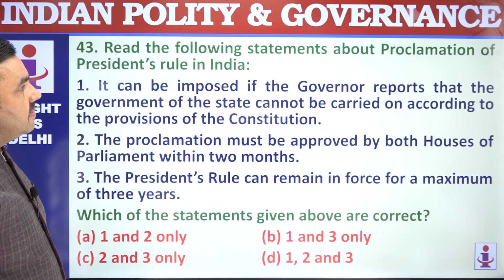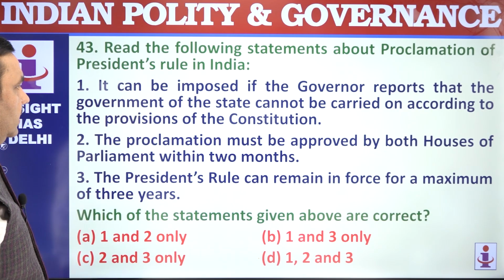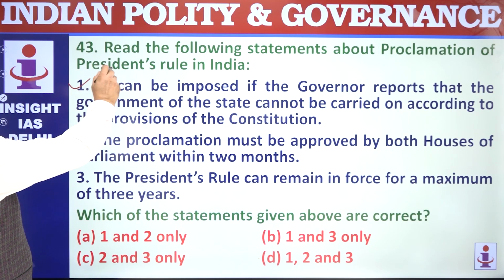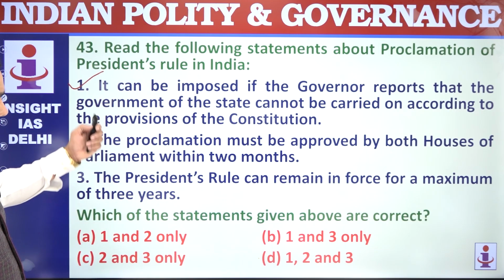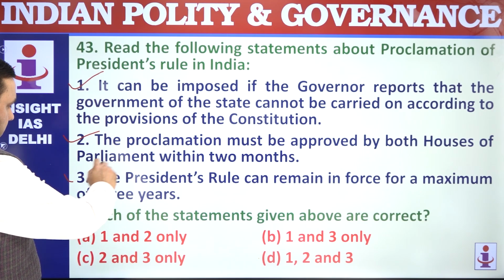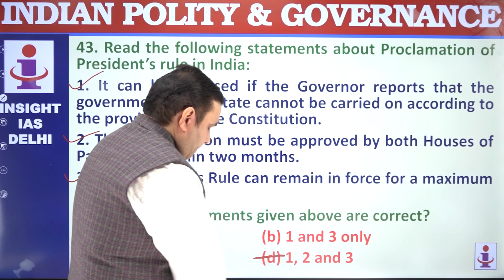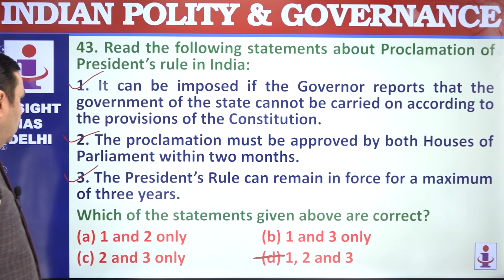43. It can be proclamation of President's rule. It can be imposed on the Governor's report that the state government cannot be carried out in accordance with the provisions of the Constitution. The proclamation must be approved by both the houses within 2 months, and the President's rule can remain for 3 years. That is also correct. So, D. 1 to 3.